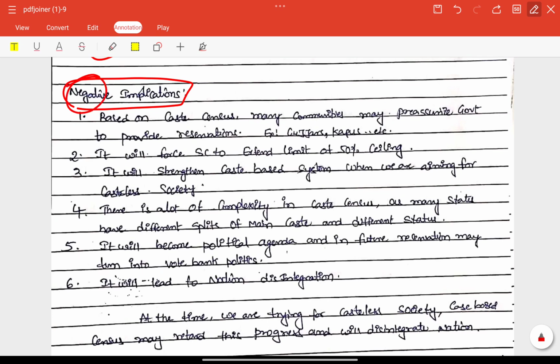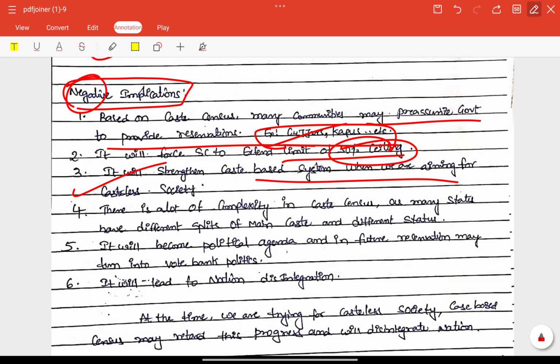So as per the question asked, based on the caste census, many communities may assume assurance that government will provide reservations. For example, Gujjars, we have Kapus, right? It will force the SC to extend the limit of the 50% ceiling. It will strengthen the caste-based system. That is also a negative impact here.